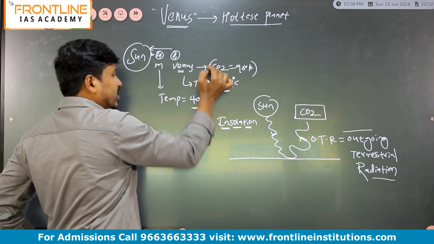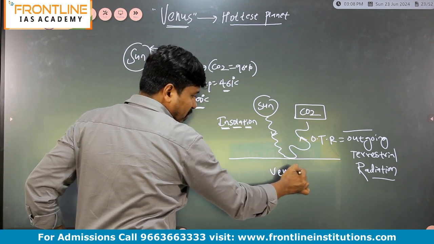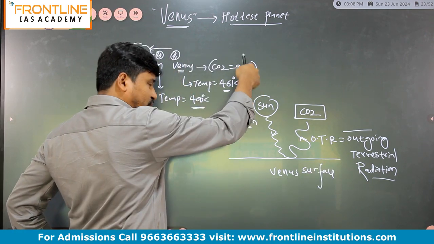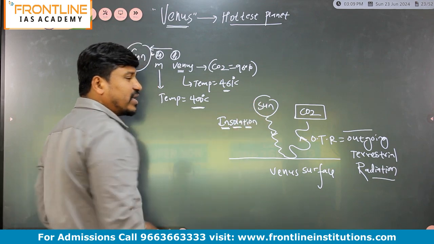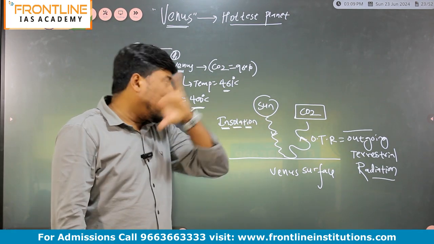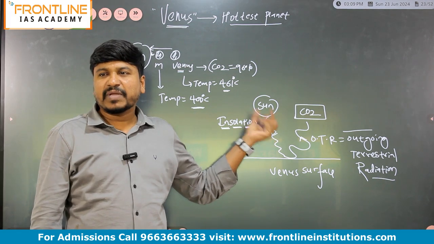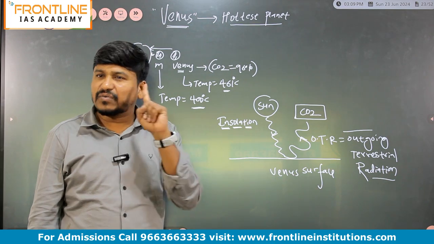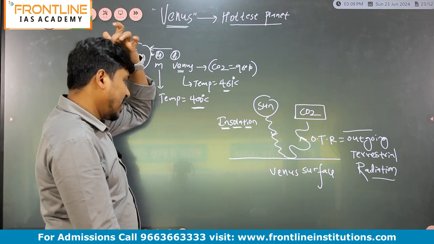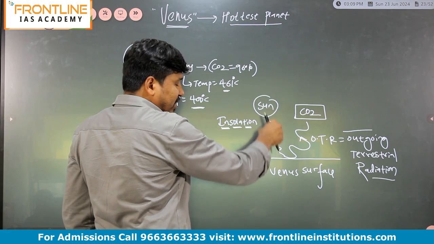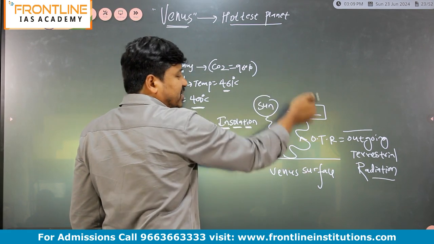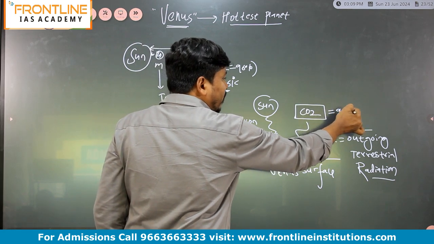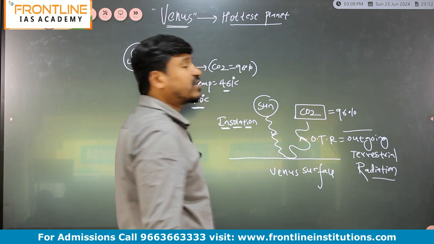If you take the Venus surface, the radiation also falls on the Venus surface, because the sun is the only star in our solar system. For all the planets, it is the only source of energy. Earth also receives energy from the sun. Venus also receives energy from the sun. And when this incoming solar radiation reflects back, we call it OTR. It is absorbed by CO2, and in the atmosphere of Venus, we have 96% CO2.